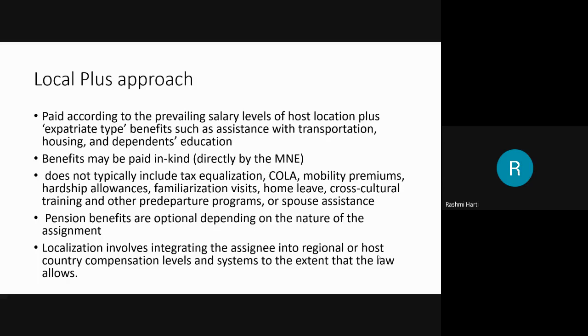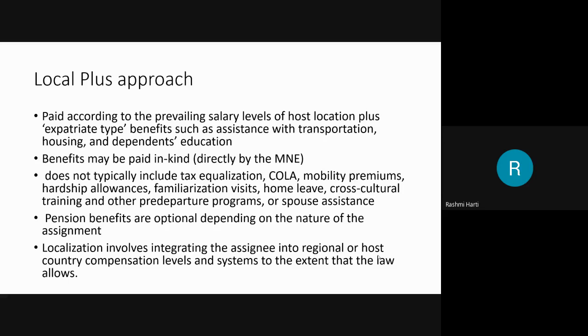Okay, the local plus approach is paid according to the prevailing salary levels of the host location plus expatriate type benefits, such as assistance with transportation, housing, and dependents' education. So benefits may be paid in kind directly by the multinational enterprise. Here, the prevailing salary levels of the host country are taken into consideration, as well as expatriate type benefits. So additional benefits are given to the expatriates, which are paid in kind by the multinational enterprises.